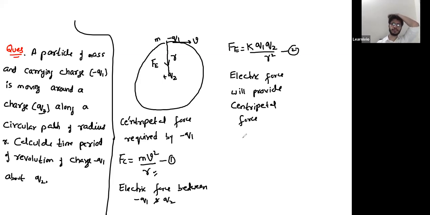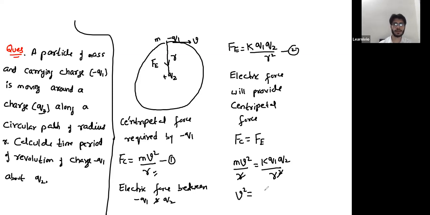So you can write that the centripetal force will be equal to the electric force. We can equate them. Centripetal force is mv square by r. Electric force is k q1 q2 over r square. This r will cancel this r. So you will get v square is k q1 q2 over m.